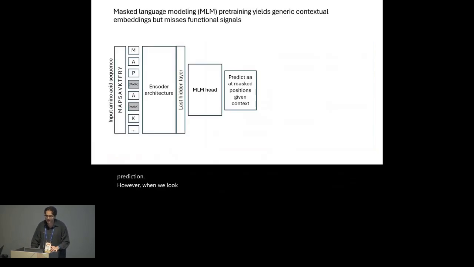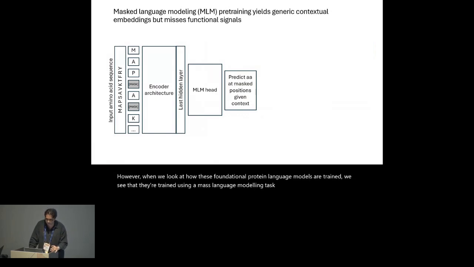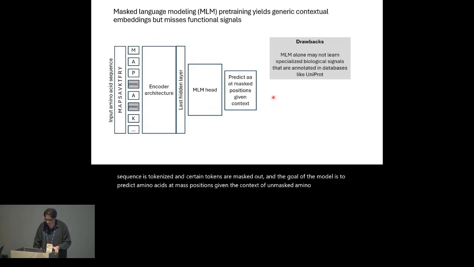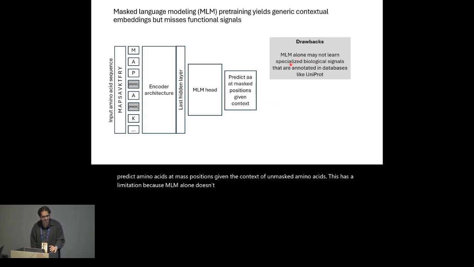However, when we look at how these foundational protein language models are trained, we see that they're trained using a masked language modeling task, in which an input amino acid sequence is tokenized and certain tokens are masked out. And the goal of the model is to predict amino acids at masked positions given the context of unmasked amino acids. This has a limitation because MLM alone doesn't learn the specialized biological signals that are annotated in databases such as UniProt, which contain troves of information about protein sequences.